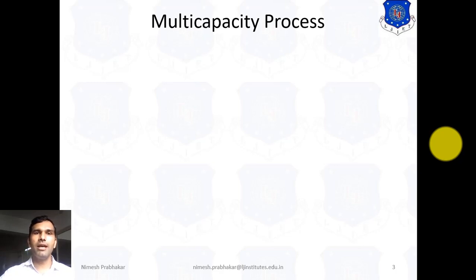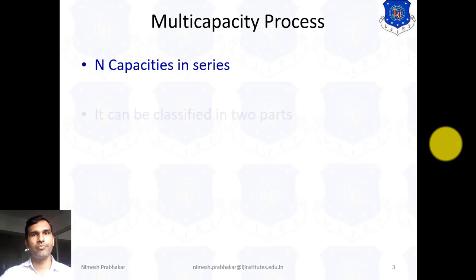Now here we want a multi-capacity system, so we connect n number of first order systems in series. That means we connect n systems in series, so it is also known as n capacity in series, or a higher order system.